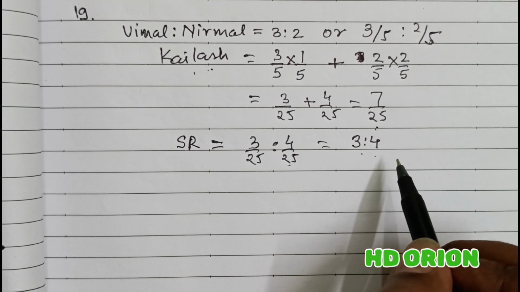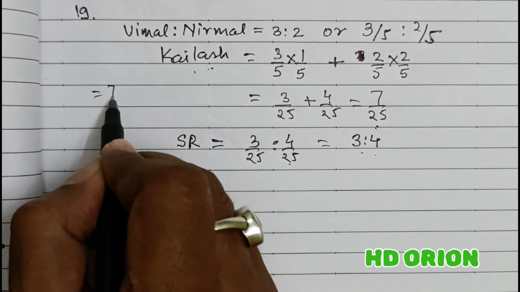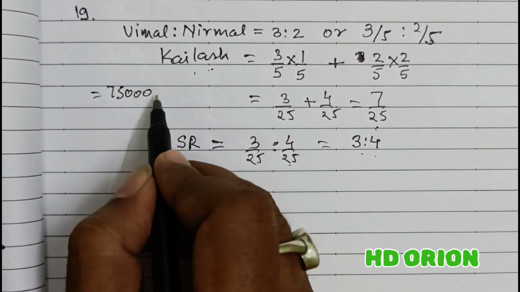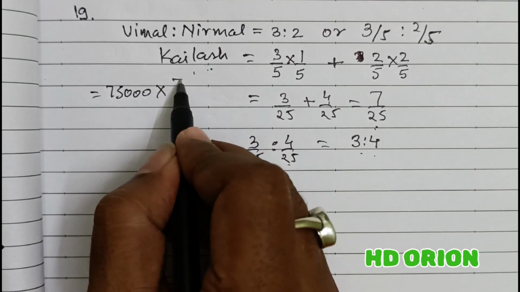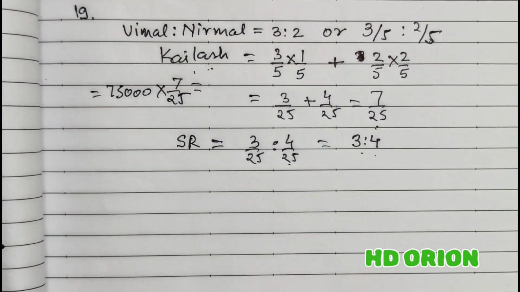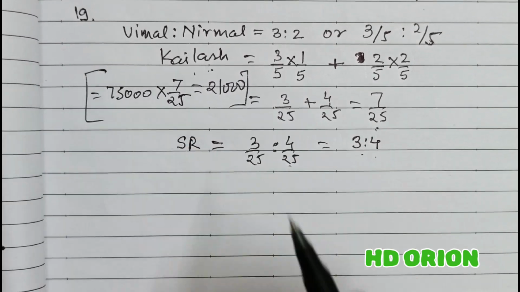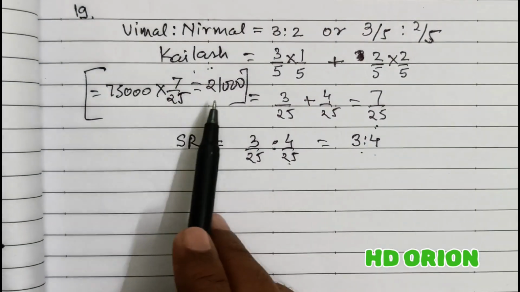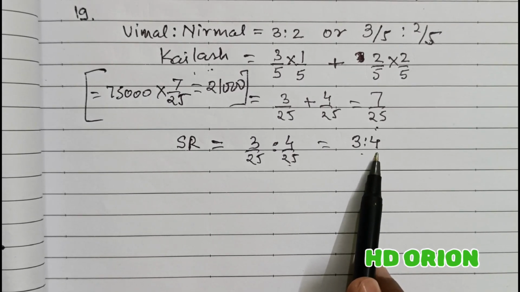So how much is the new partner bringing? New partner's portion of goodwill is how much? 75,000 is the total goodwill of the firm, and Kailash's portion is 7 by 25. So 7 by 25 means 21,000 rupees Kailash will bring as his portion of goodwill. And this 21,000 will be given to the old partners in their sacrificing ratio.